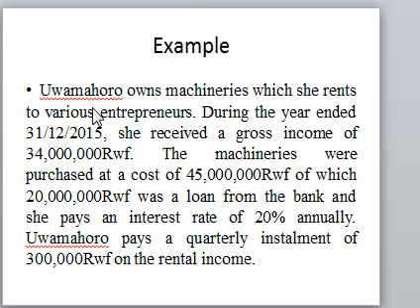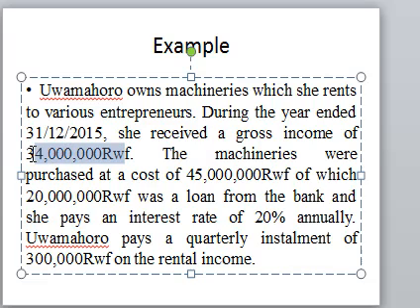So let's look at this example that can help us to understand what we have talked about. We have Mahoro, who owns a machine which she rents to various entrepreneurs. So this is an individual. Automatically, when you see Mahoro, you are not seeing a limited company; you are seeing Mahoro, meaning this is an individual. During the year ended this period, she received the gross income of this. This is the income that was received. You can analyze this. This is our annual income.